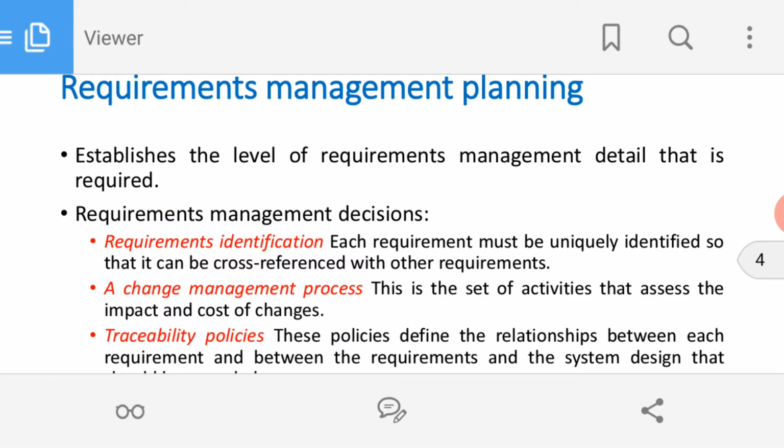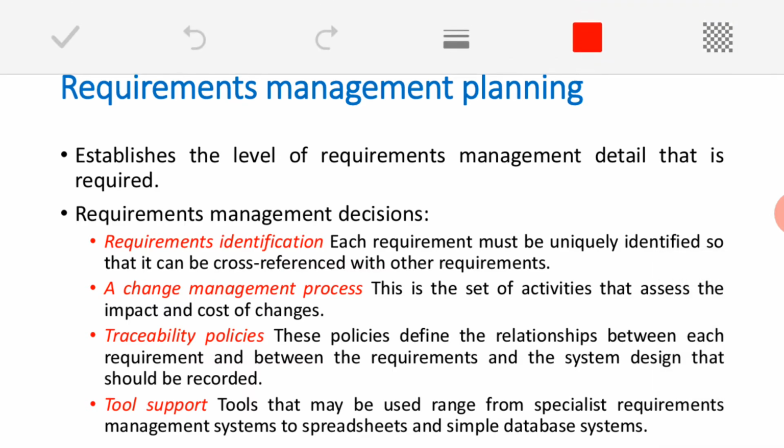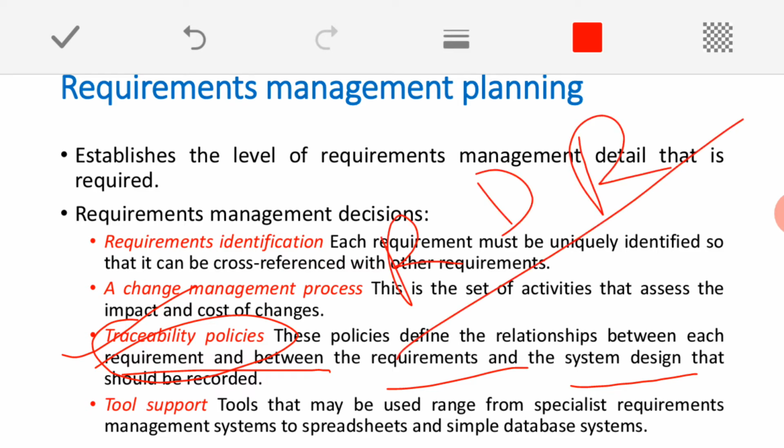Then the another point is the traceability policies. So traceability policy in the sense, here we have already told that the requirements are dependent on each other. So we need to identify the dependency, whether the dependency is between requirement to requirement or the dependency is between requirement to the system design. So that kind of dependencies we need to trace, and we need to define a policy for that. So you have to make a traceability matrix in such a way that you should identify how one requirement is dependent on another requirement. Similarly, how that requirement is dependent on a design.